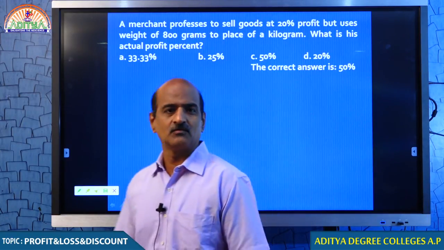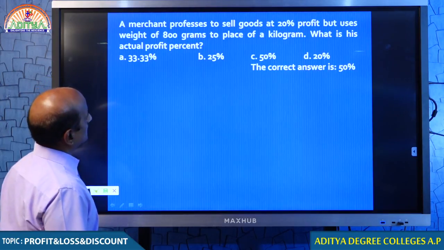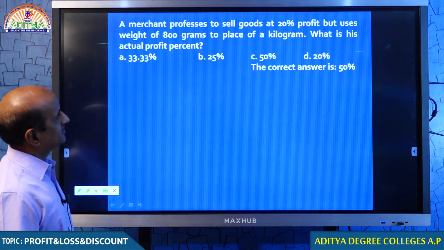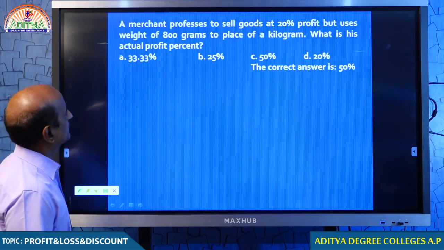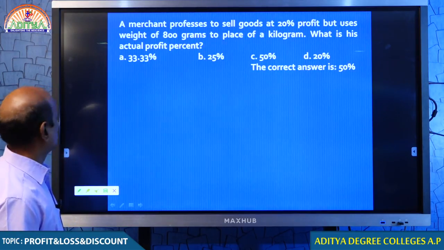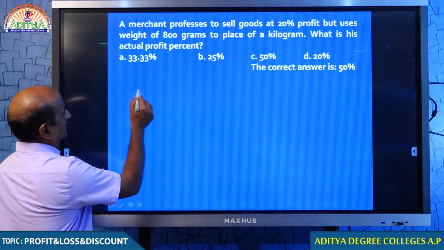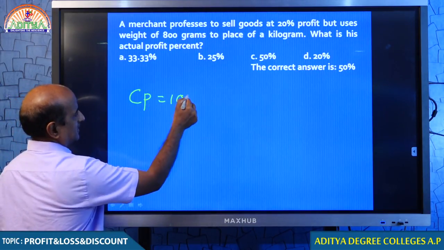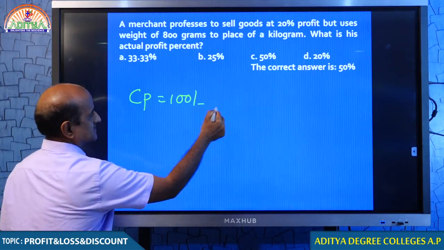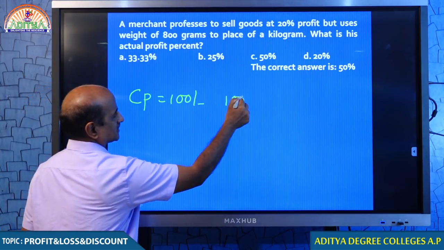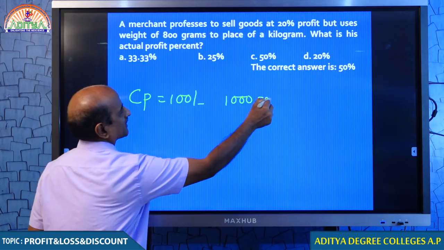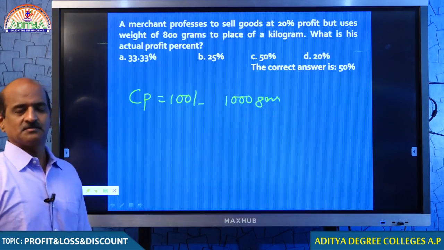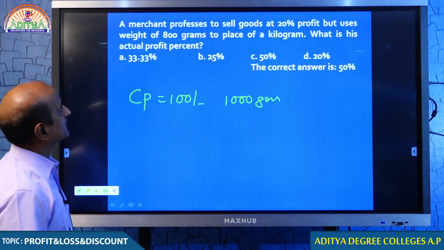Look at question number 1. A merchant professes to sell goods at 20% profit, but uses a weight of 800 grams in place of a kilogram. What does it mean? Let me suppose that I am the merchant. I paid 100 rupees and purchased 1000 grams.